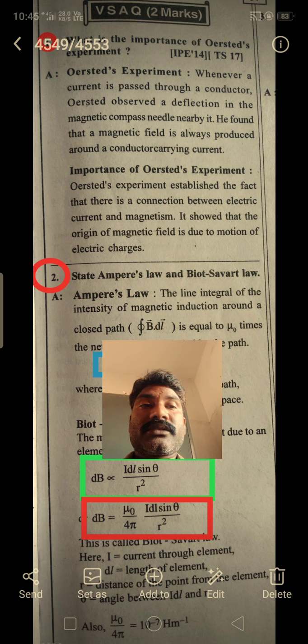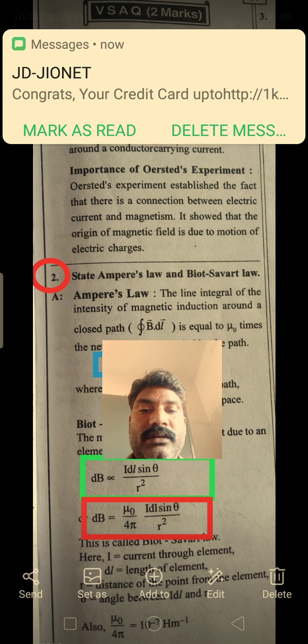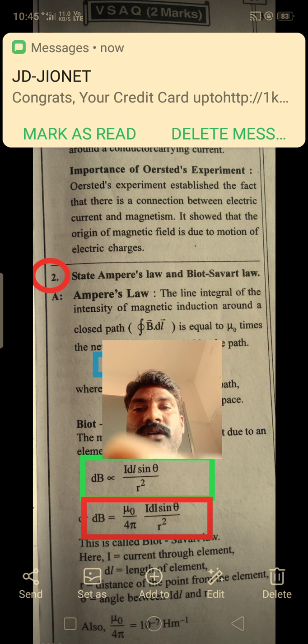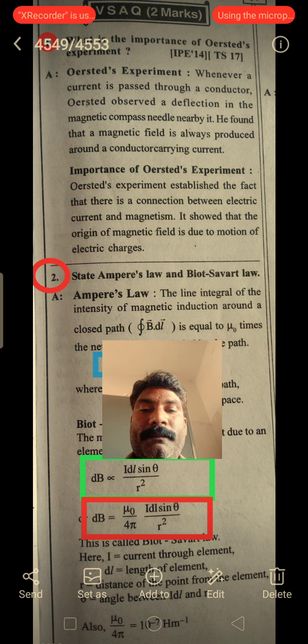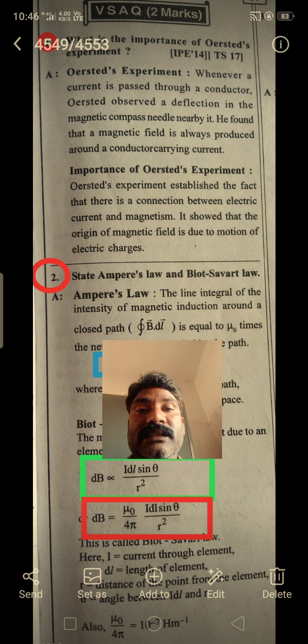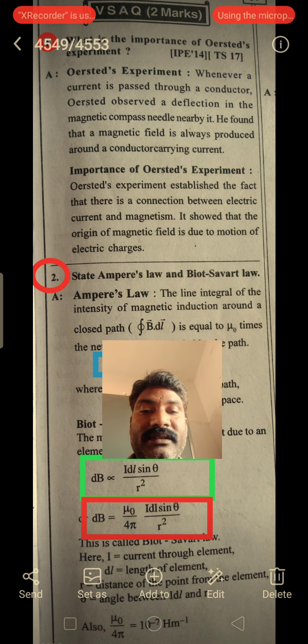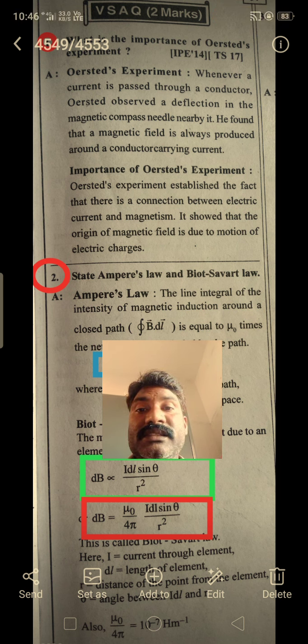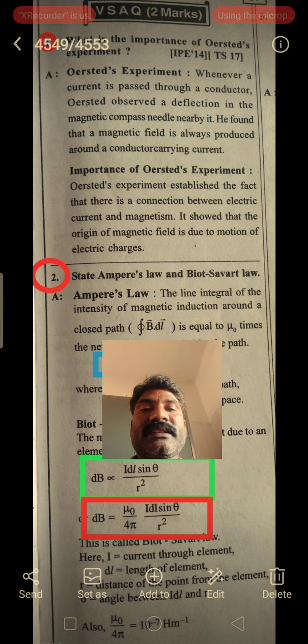If we take a compass needle, a magnetic needle, nearby that conductor, Oersted, Ampere and others observed one thing: when the current is passing through the conductor, that means when the charge is moving through the conductor, there is some deflection in the compass, in the magnetic needle.